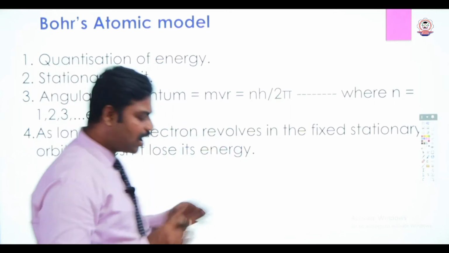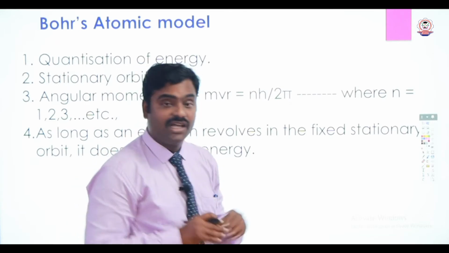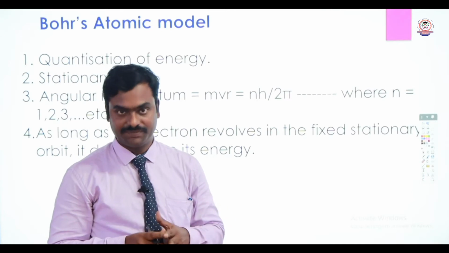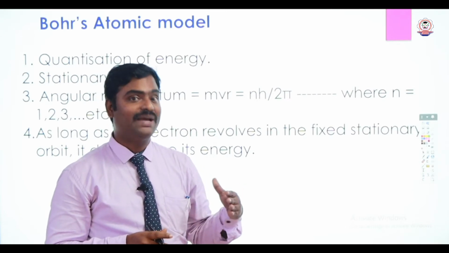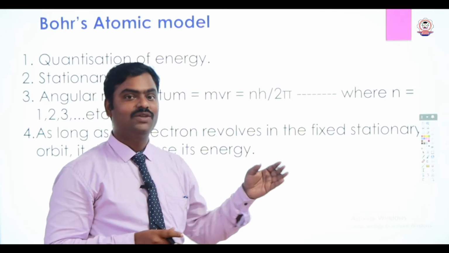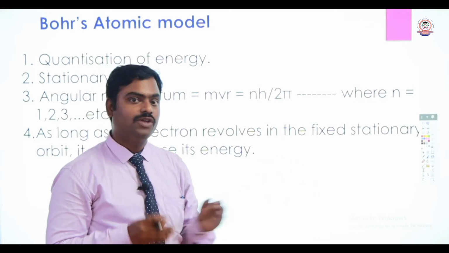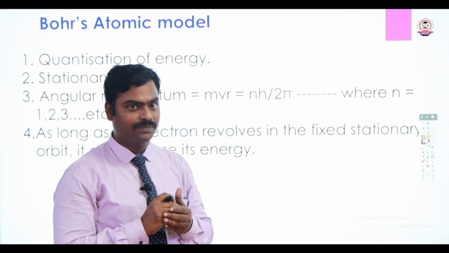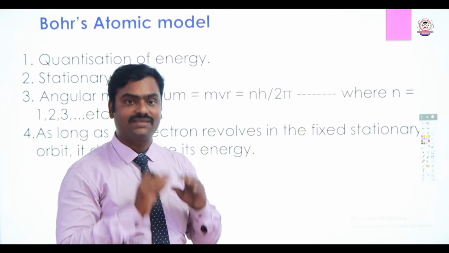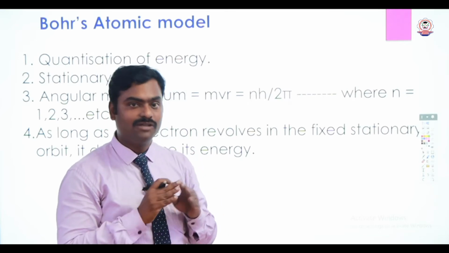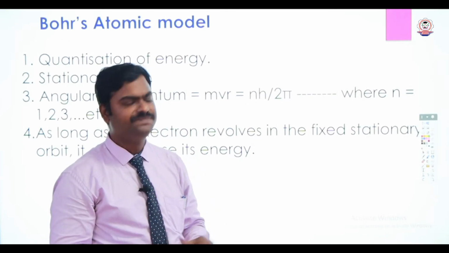Next, as long as an electron revolves around the nucleus in a particular orbit, it doesn't lose energy. This was the actual drawback of Rutherford's model, so Bohr recovered it by stating this postulate. If an electron revolves around the nucleus in a stationary orbit, it doesn't lose any energy.